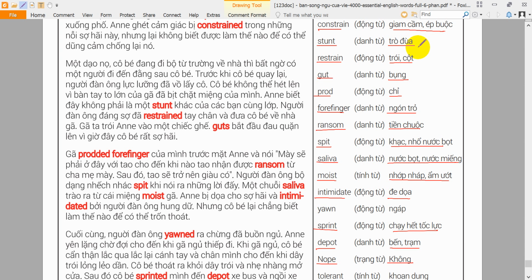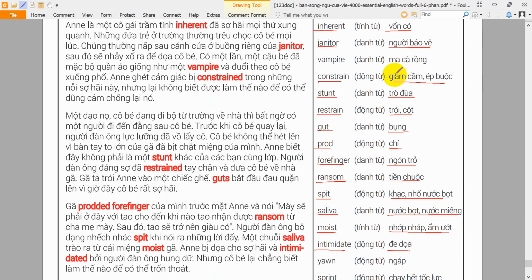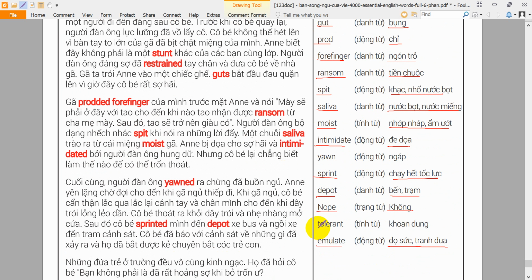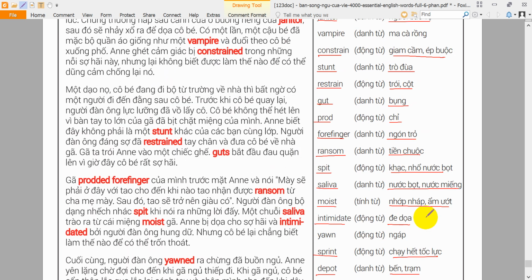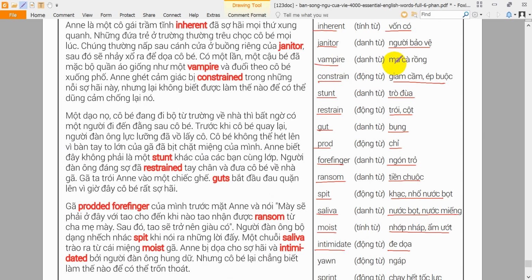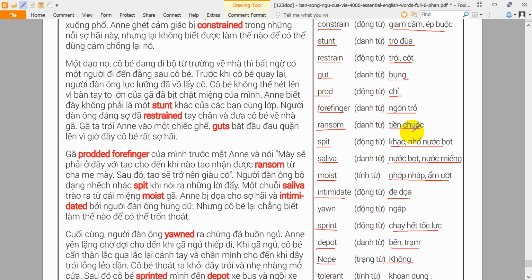Tolerant. When people are tolerant, they are approved of because they accept others. The tolerant leader thought that everyone was equal, regardless of race. Vampire. A vampire is a fictional monster that sleeps in a coffin and sucks people's blood. The vampire snuck up on the woman and bit her in the neck. Yawn. To yawn means to open one's mouth wide and breathe in air. The child yawned and stretched her arms before bed for the night.